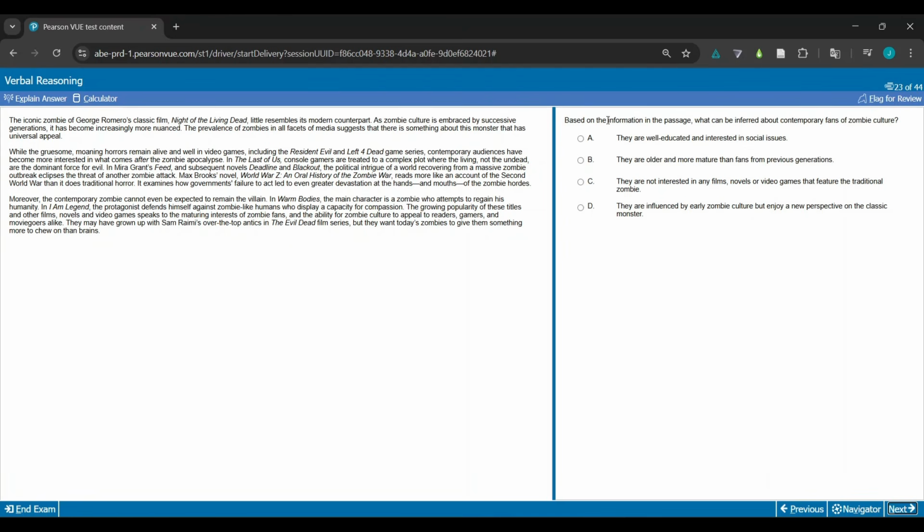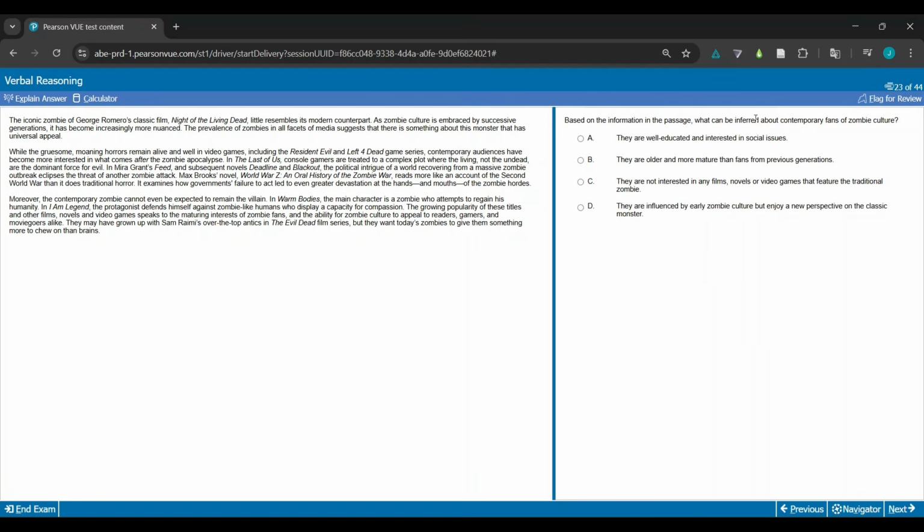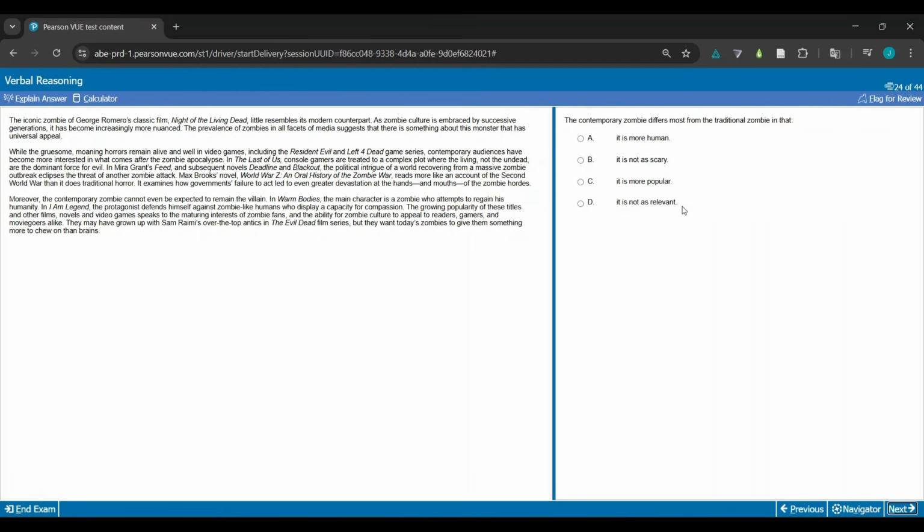Based on the information in the passage, what can be inferred about contemporary fans of zombie culture? Once again, I could do this because it's a very specific kind of question. It talks about the contemporary fans, so I probably would do it, but the answers do look a little bit longer. So I'm just going to go forward and see if I can figure out anything, see if there are any nicer questions, basically.